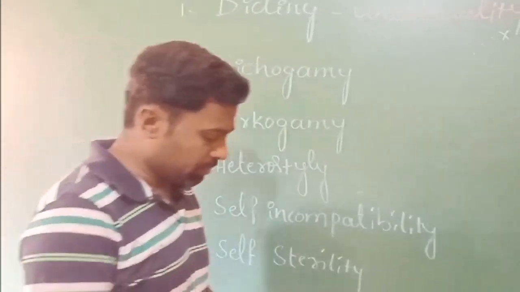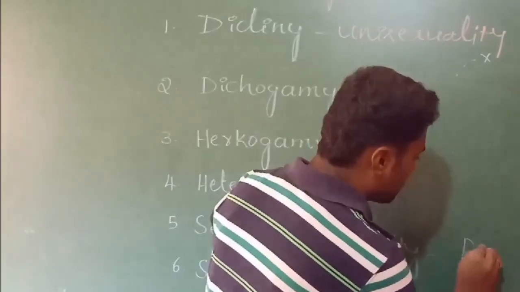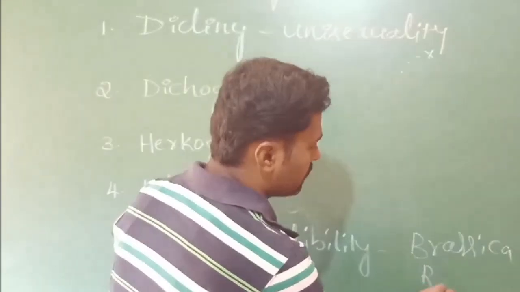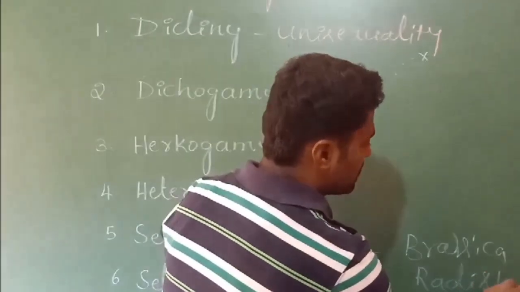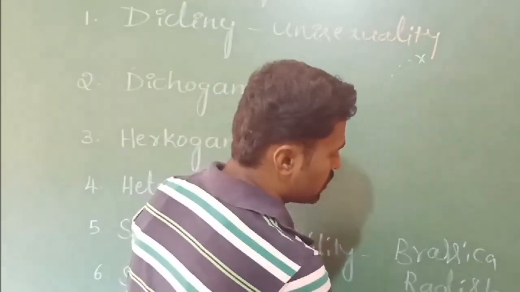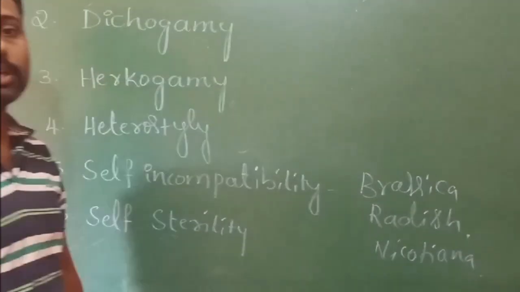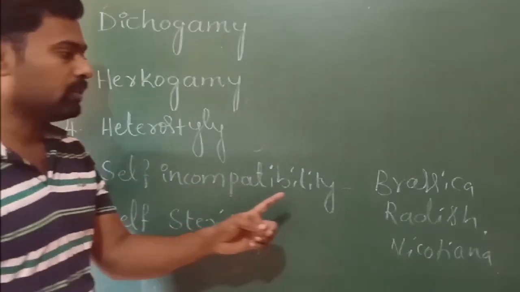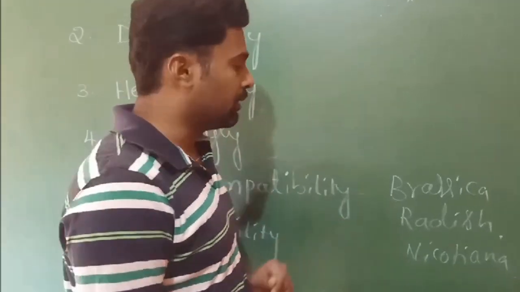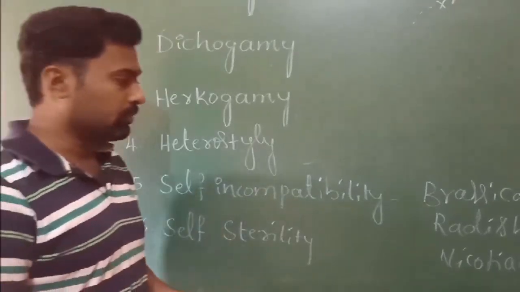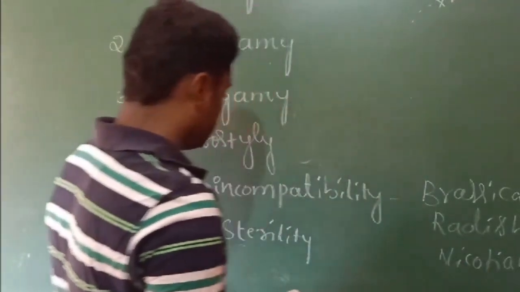Self-incompatibility is observed in plants like Brassica, radish, and Nicotiana. Nicotiana is nothing but tobacco. So Brassica, radish and Nicotiana are some examples for self-incompatibility.